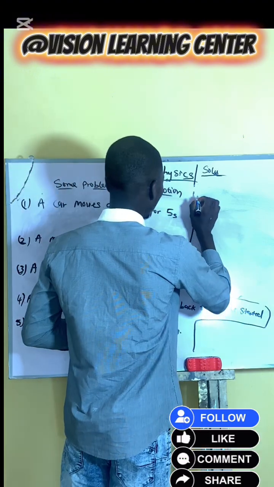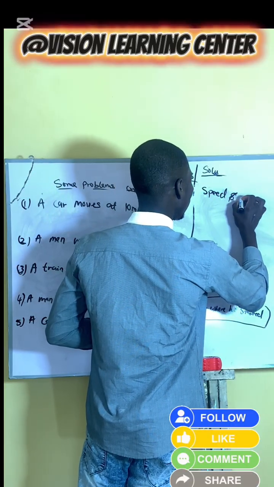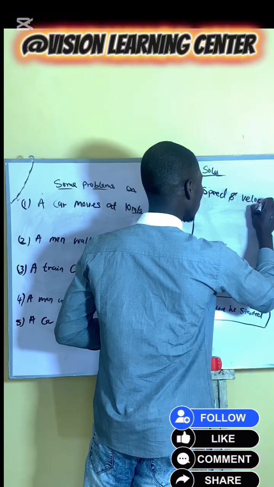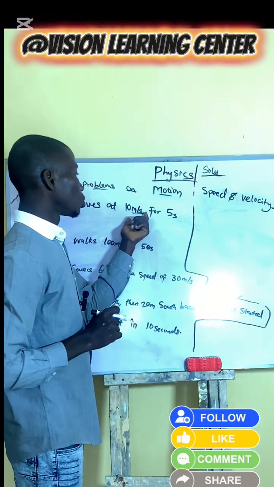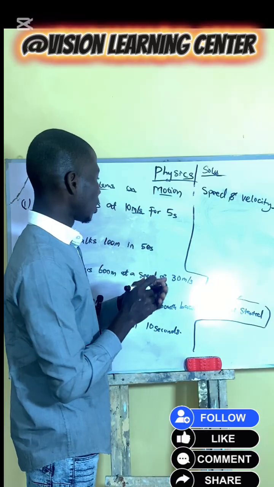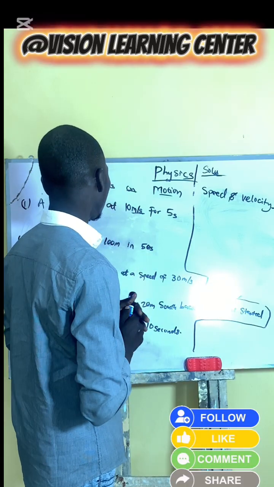We have speed and velocity. Speed and velocity make use of meter per second as their SI unit. So let's check which one goes with this one.